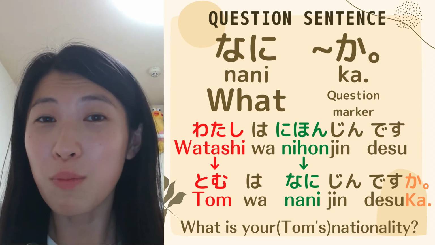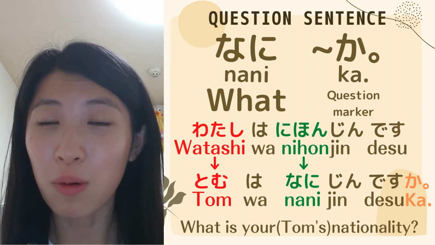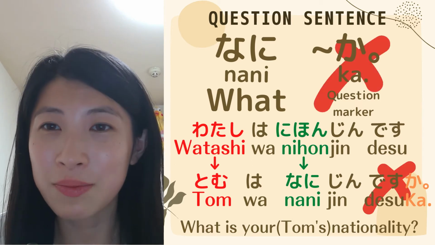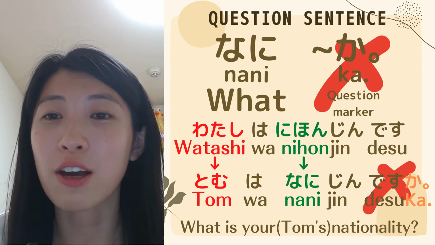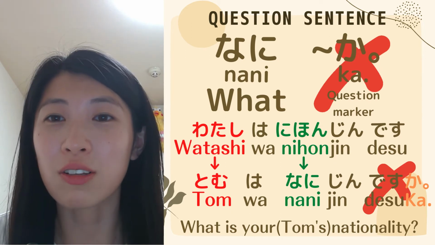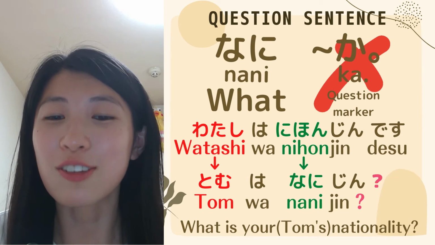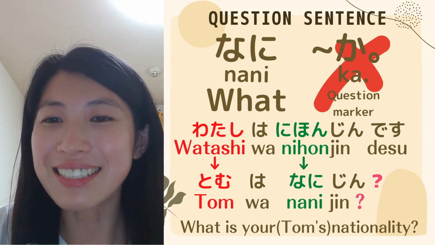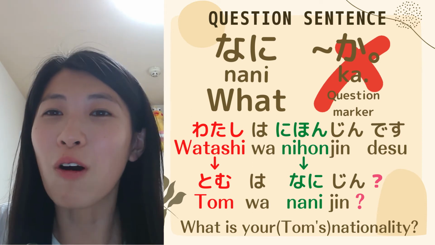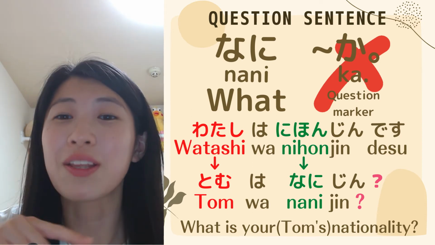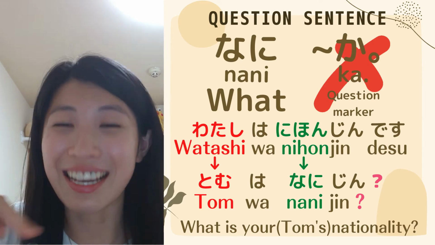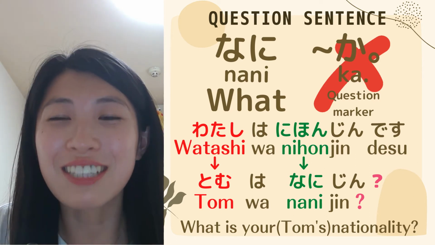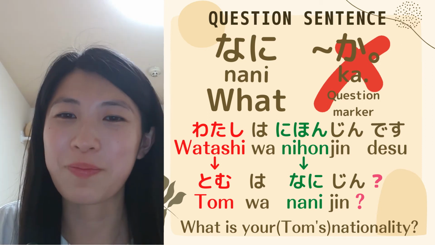And if you want to make this sentence casual, what you need to do is of course take off the です, as well as take off the か. So the casual sentence is going to be トムは何人? Like this. For speaking, you just need to change the tone, like 何人? And then for writing, you just need to use a question mark.